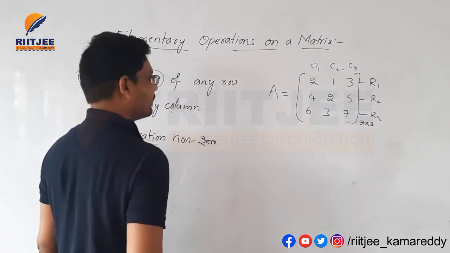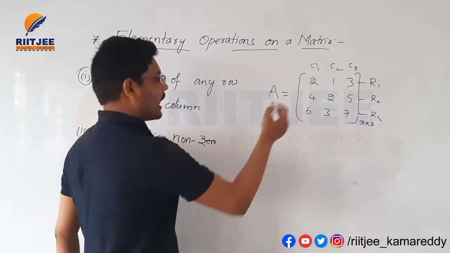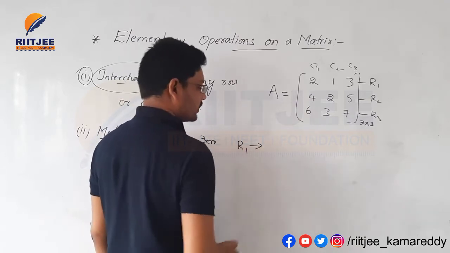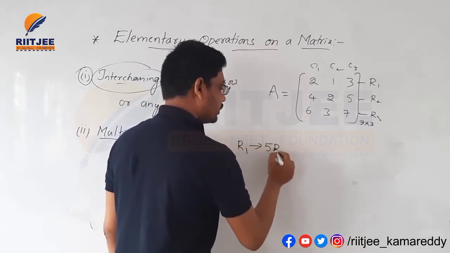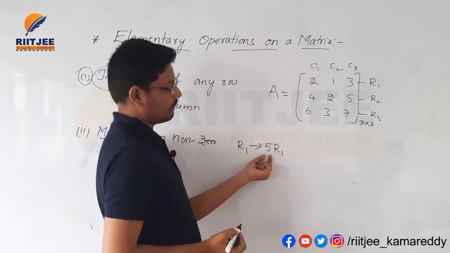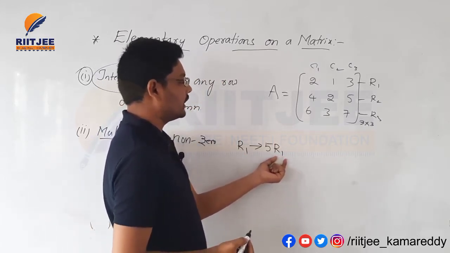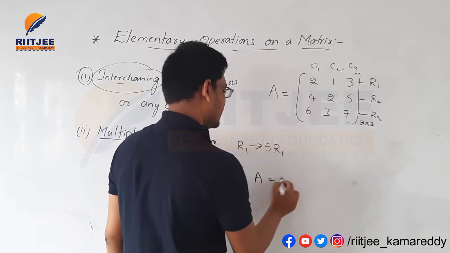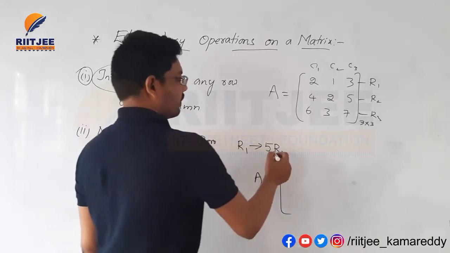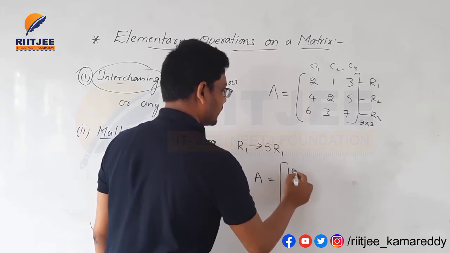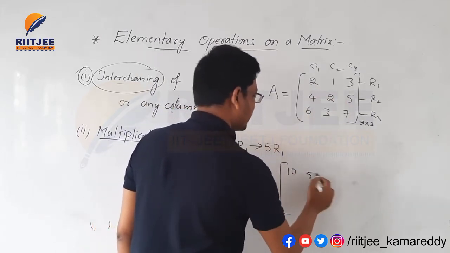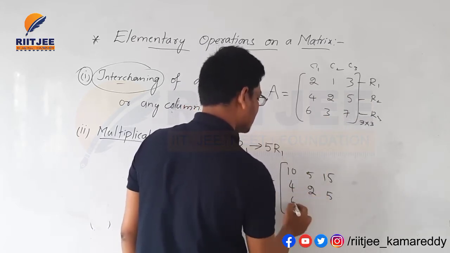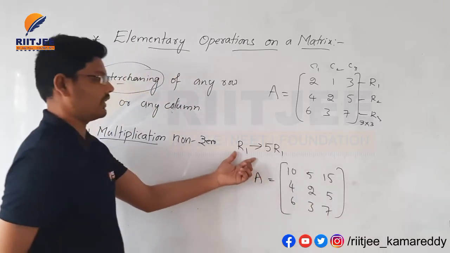I am multiplying R1: R1 is changed to 5 times R1. We need to multiply each and every element in R1 with 5. 5 into 2 is 10, 5 into 1 is 5, 5 into 3 is 15. The remaining elements are all the same. This is the multiplication operation on a row.